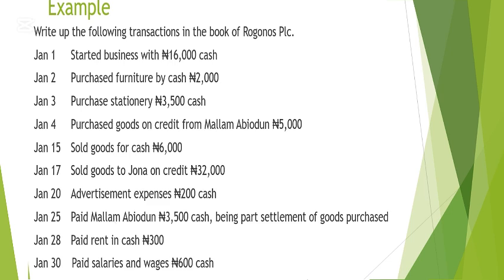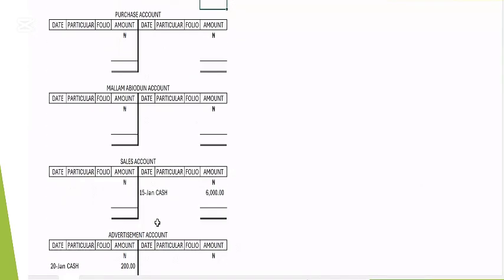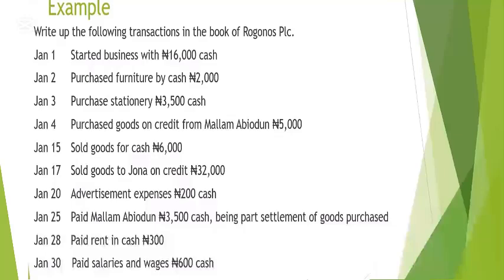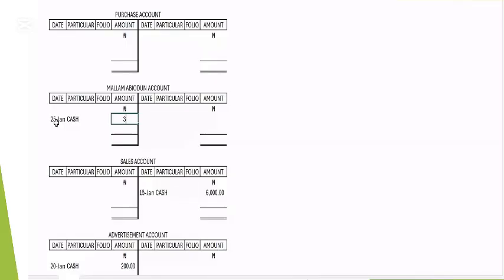Normally we have a cash account already open before, and also the Malam Abiodun account open before. So let's go to the Malam Abiodun account. That account is what received the money, which is 25th of 1, receiving cash from us. Cash. How much was it? We are making part payment. It is 3,500.